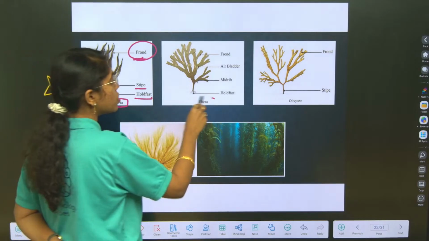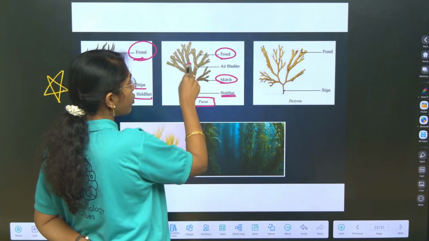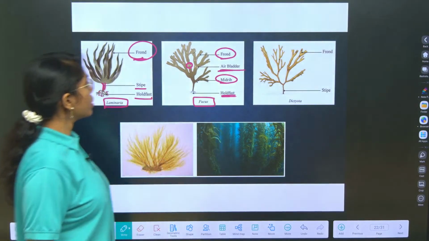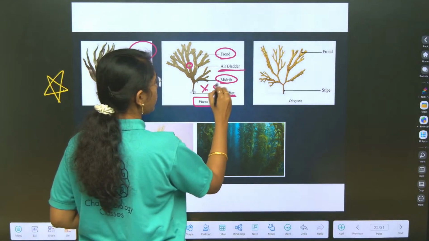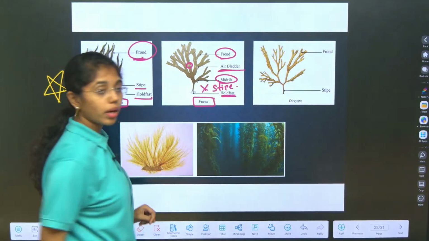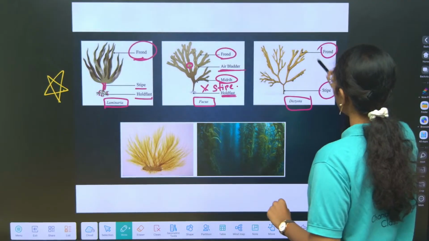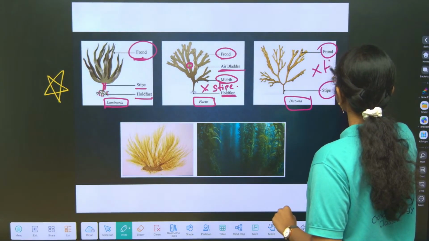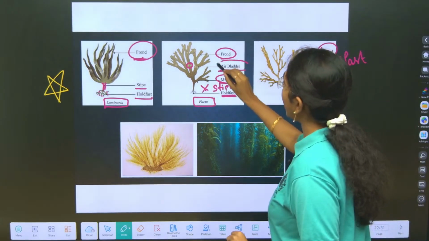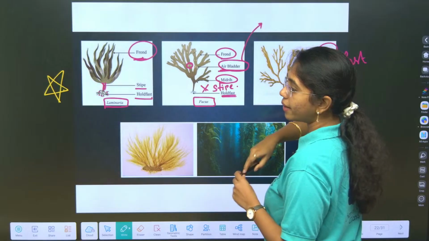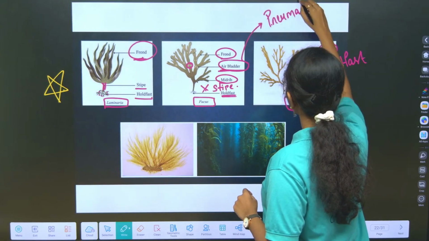And in fucus, if you see, holdfast and midrib and frond is present. In frond, you can see the air bladders. There is no stipe here in the fucus. Okay, there is no stipe in fucus. Okay, dictyota, here you see, in dictyota you have stipe and frond, and there is no holdfast. Okay, and these air bladders are also addressed as nematocytes.